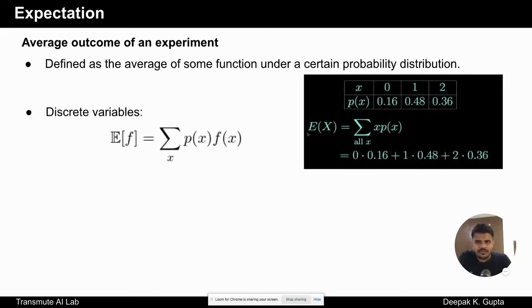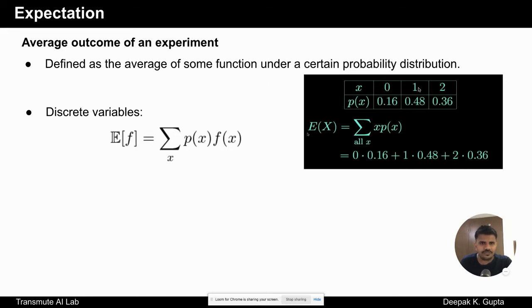So it can be defined for discrete variables as well as for continuous variables. So let's try to understand what expectation is first for discrete variables. If we look here, there is a random variable x that can hold values 0, 1 and 2, and the probabilities for these different values: for 0 it is 0.16, for 1 it is 0.48, and for 2 it is 0.36. Now we define expectation over f.